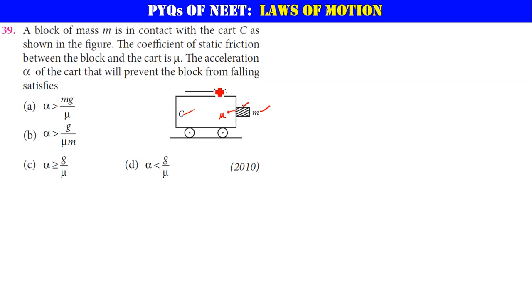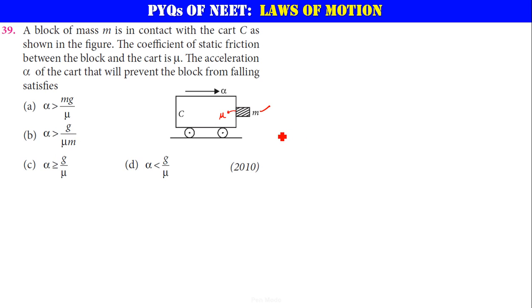This has been given. The acceleration alpha of the cart that will prevent the block from falling satisfies. So basically, you need to find the acceleration. Now, just have a look at this. This cart is being accelerated with an acceleration alpha. Now, what is that value when related to your m, g, and mu? That's what is the question.